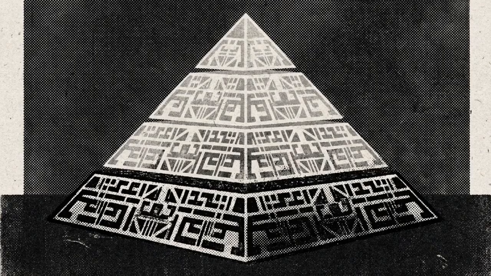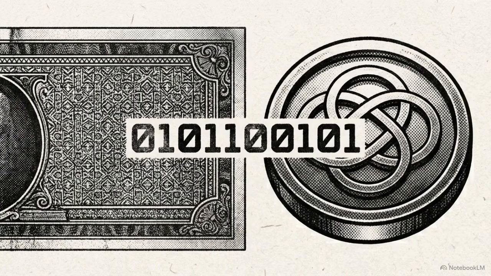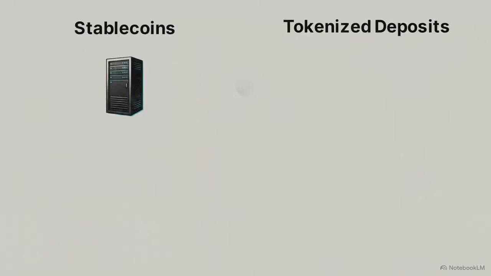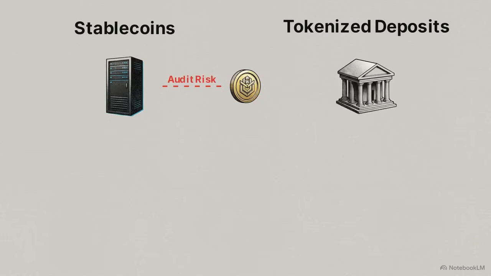It begins with Layer 1, the base asset. A tokenized deposit is a direct digital representation of commercial bank money. It is a programmable liability of the bank itself. On the left, stablecoins rely on opaque offshore databases with inherent audit risks. On the right, tokenized deposits anchor to a regulated local bank ledger. Linking to an onshore ledger triggers immediate eligibility for local deposit insurance.